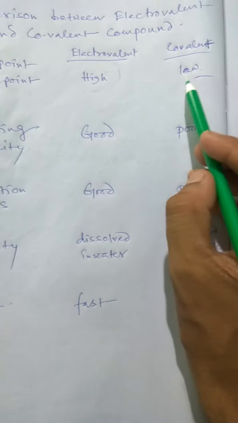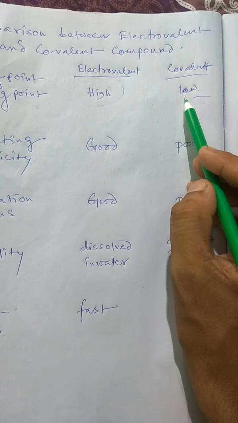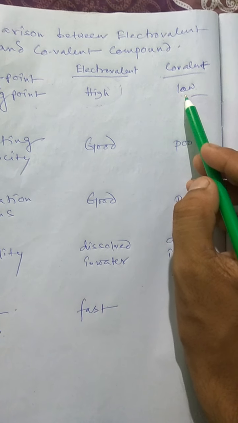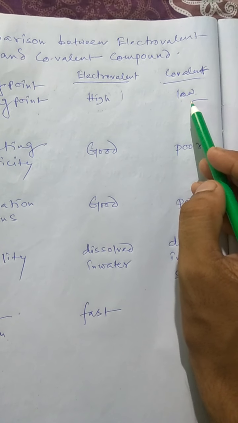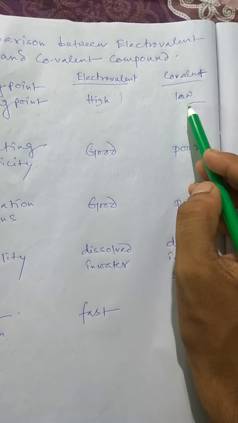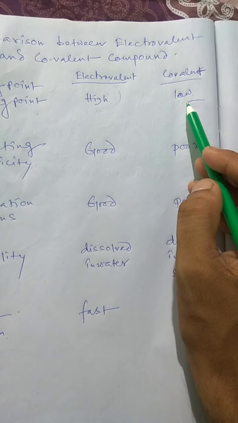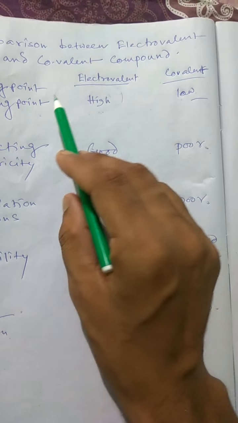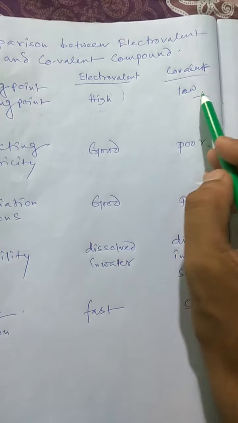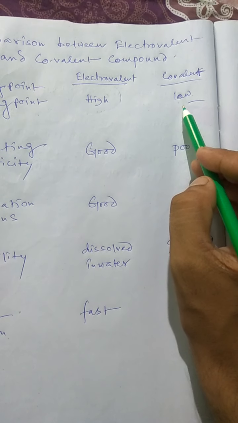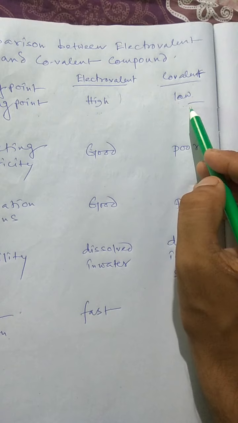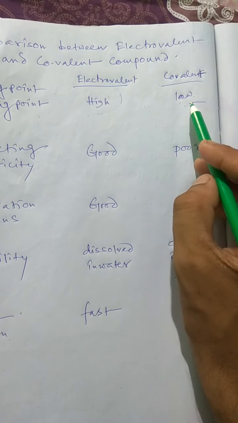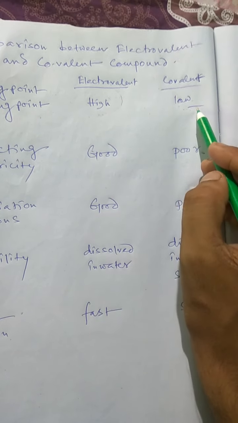But in a covalent compound, the bond is formed due to sharing of electrons. That means the force of attraction between the atoms is lower than that of an ionic bond. So the melting point and boiling point of a covalent compound is low. That means breaking of the bond here is easy.